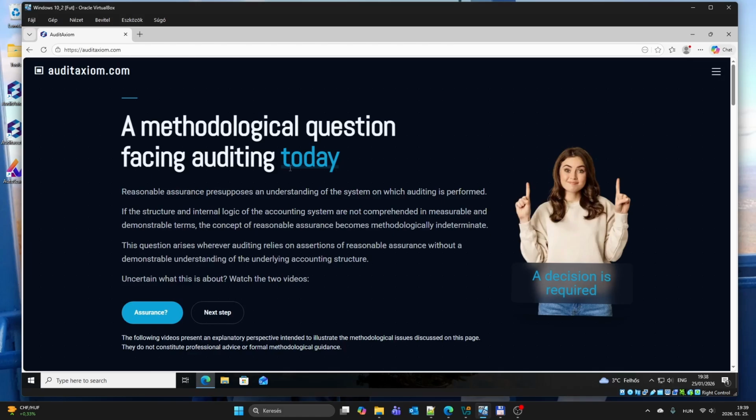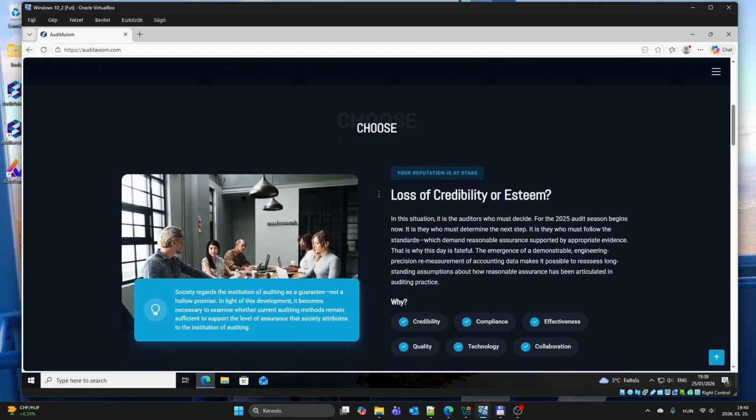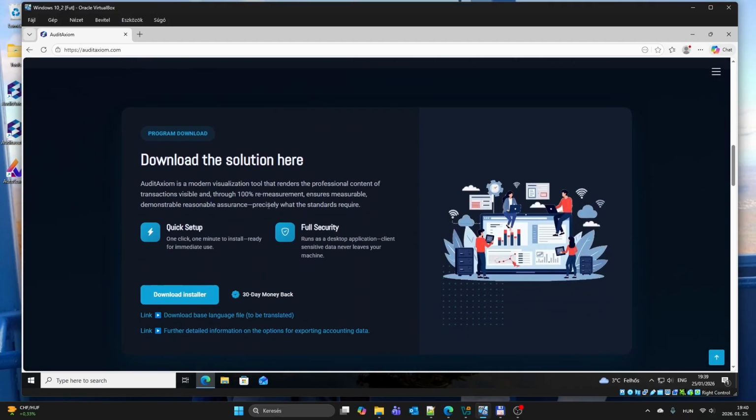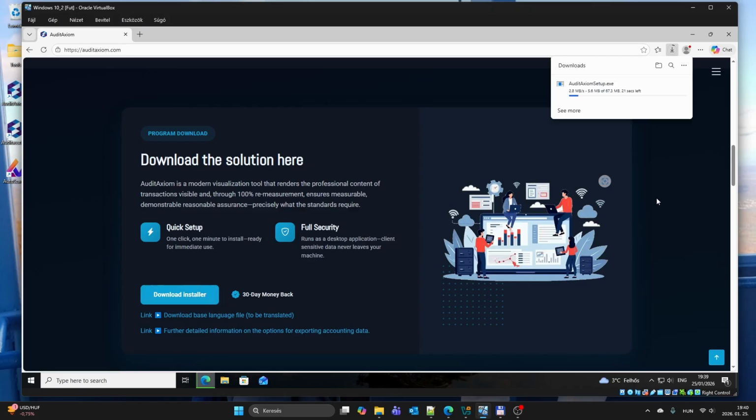The program must be downloaded to the computer where it will be used permanently, as the license is tied to the machine. More precisely, the software allows one computer change within 1 year if the device needs to be replaced for any reason. As a first step, go to the auditaxiom.com website. You can download the installer by clicking the download button.